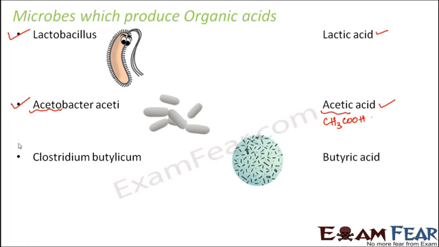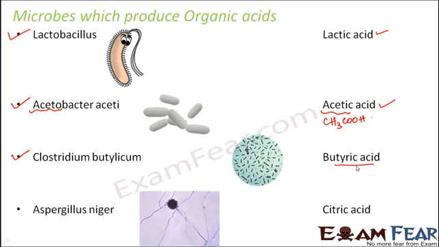There is another bacteria, Clostridium botulinum, and it produces butyric acid. So you see many different types of acids are being produced from different types of microbes. Aspergillus niger produces citric acid, and citric acid is useful. It is the same acid which is also present in your lemons. All these different acids are produced by different microbes, and these acids find their application in many different places.